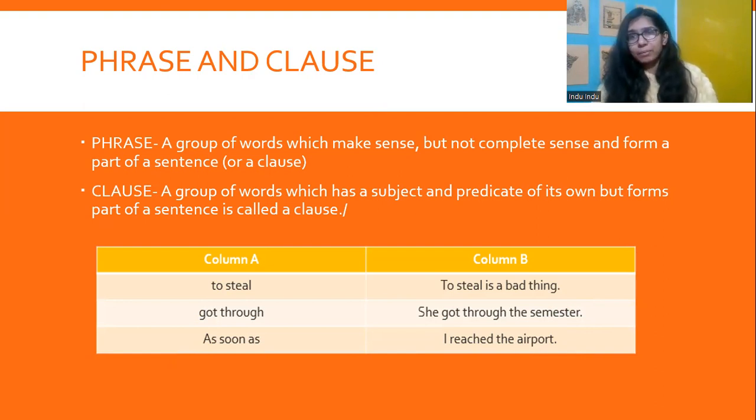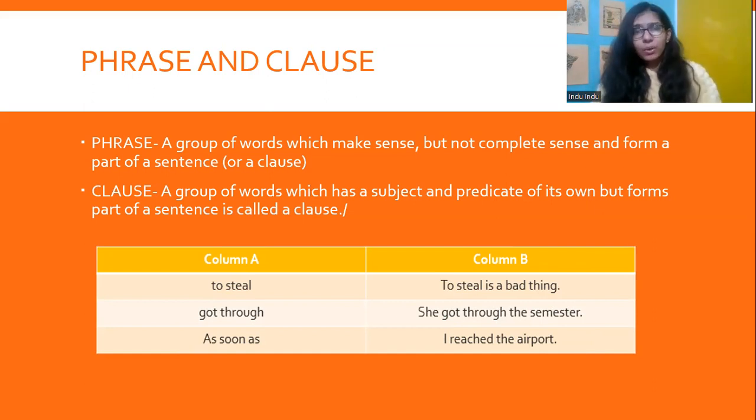Okay, for example, to teach is my profession. To teach is a phrase because it does not make complete sense on its own. To teach what? To teach who? It doesn't make complete sense. But to teach is my profession. That is a complete sentence. It does make complete sense.